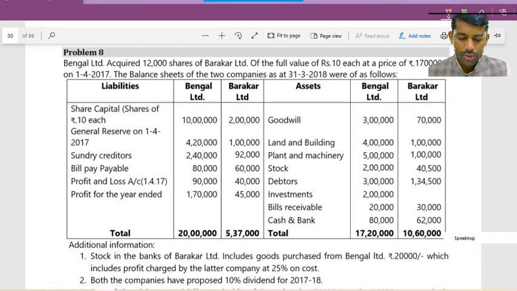So let's start with question number 8. Bengal Limited acquired 12,000 shares of Barkar Limited, of a face value of rupees 10 each, at a price of 1,70,000. So this is the cost of investment, 1,70,000. How much is the cost of investment? 1,70,000 for 12,000 shares on 1/4/2017. Again, this is the beginning of the year. The balance sheets of the two companies as at 31st March 2018 were as follows. So at the year end, they have given it after 1 year.